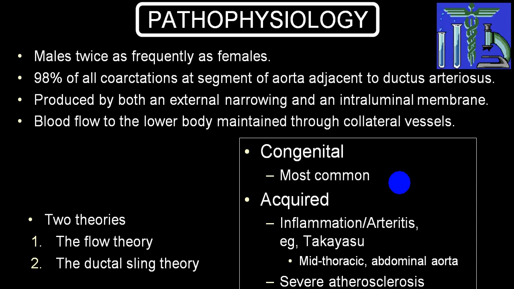Now, we have already discussed before that in a pre-subclavian variety, if coarctation is before the left subclavian, then there will be increased blood flow and increased pressure in the right upper extremity. There will be increased blood flow in the right upper extremity as well as into both internal carotid arteries or common carotid arteries. But because of the narrowing, distal to the narrowing there will be decreased blood flow. So there will be decreased blood supply to the left upper limb and to the lower limb. So there will be radial delay as well as radiofemoral delay,